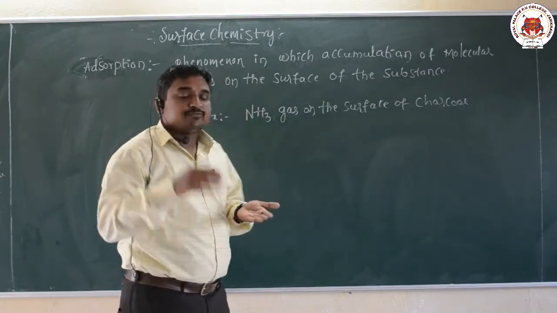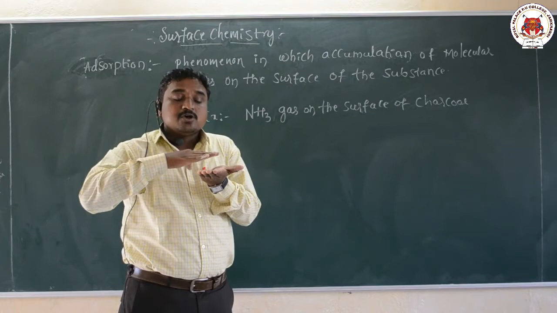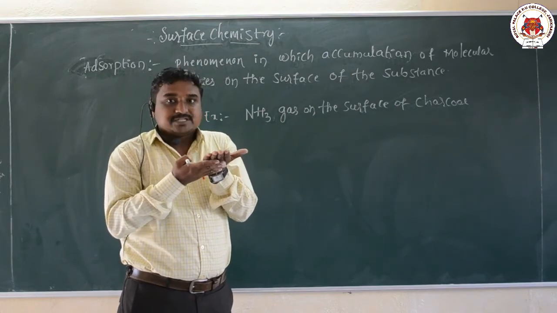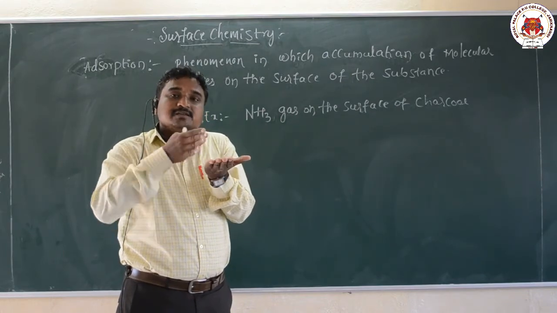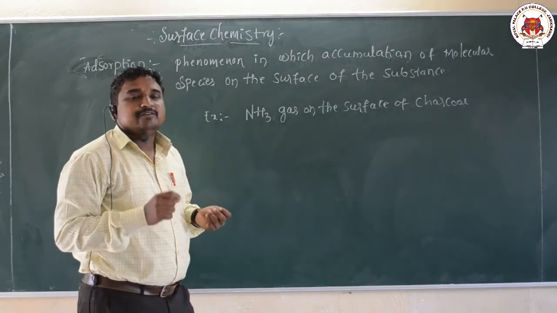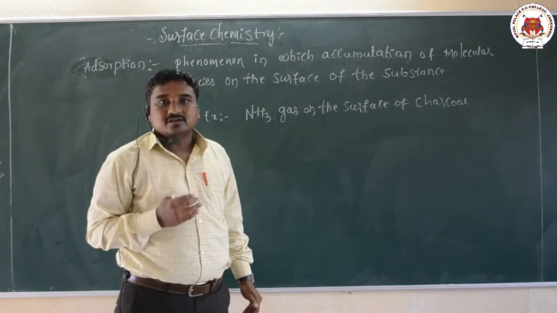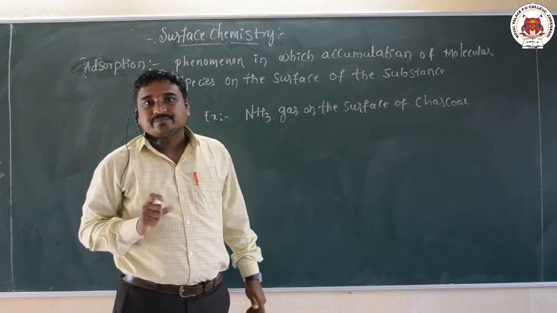Adsorption means the process of accumulation of molecular species on the surface of a substance. Another example is the dust present on the wall. This is adsorption.